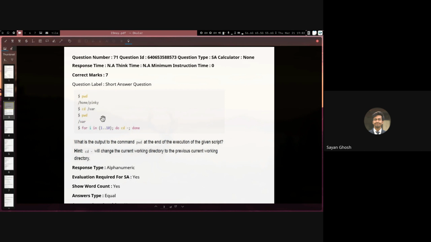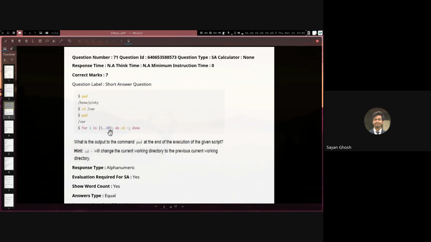So if I run cd dash an odd number of times, it will come back to where, whereas if I run it an even number of times, it will end up in Pinky. Here we are starting in /where, and we are running it from 1 dot dot 10, which will run 10 times.